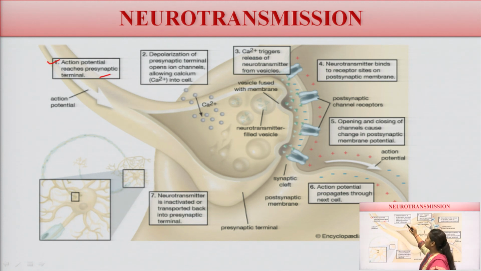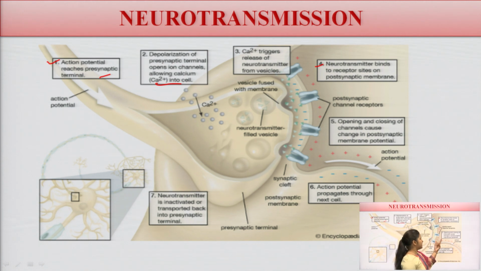Depolarization of the presynaptic terminals opens the channels and allows calcium ions into the cell. Now this calcium triggers the release of the neurotransmitter from the vesicles. Then the neurotransmitters bind to the receptors on the postsynaptic membrane.